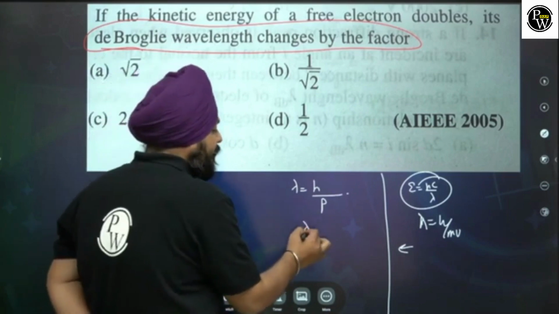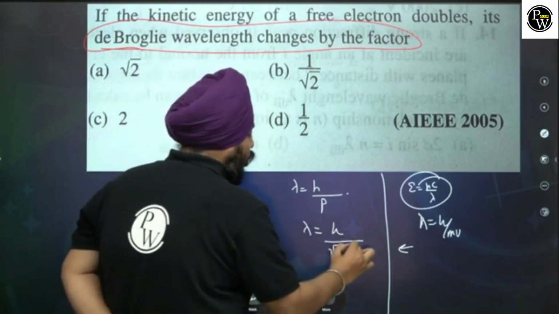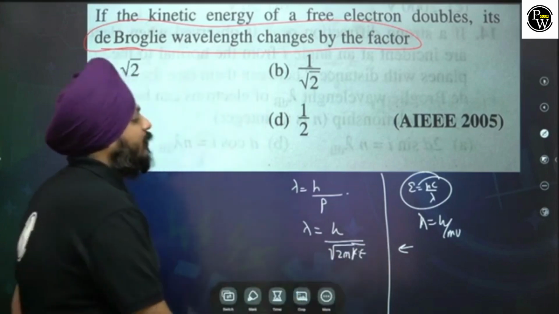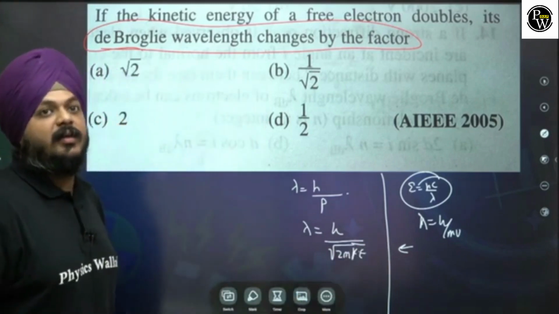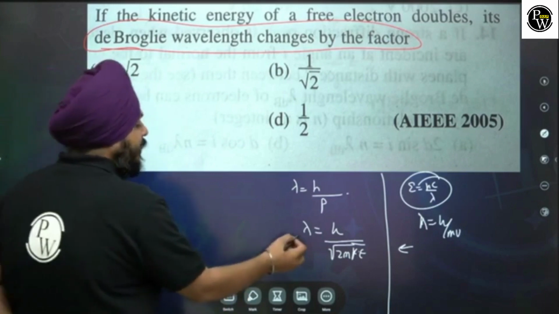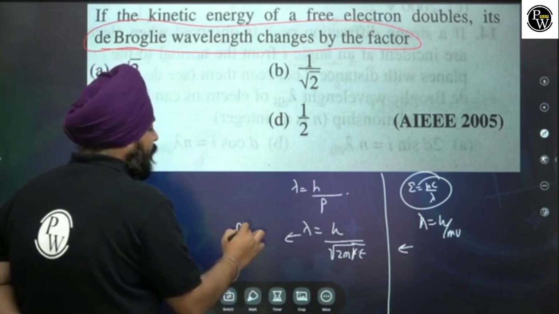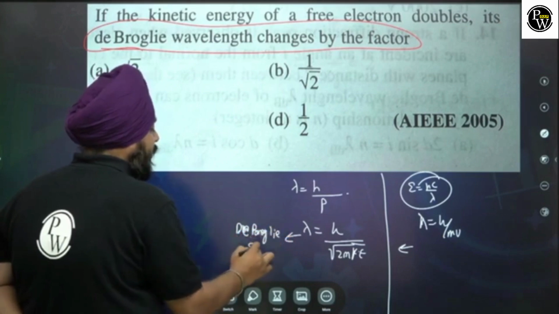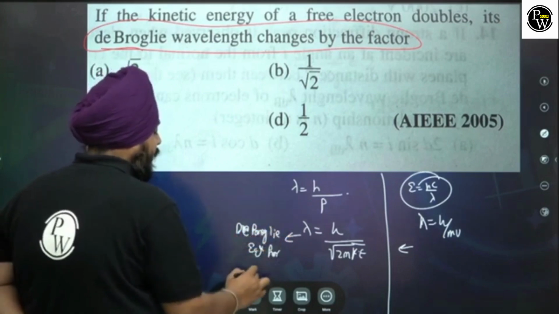Momentum is nothing else but under root of 2m kinetic energy. So lambda is h by under root of 2m kinetic energy. This is the de Broglie equation for the accelerated charged particles.